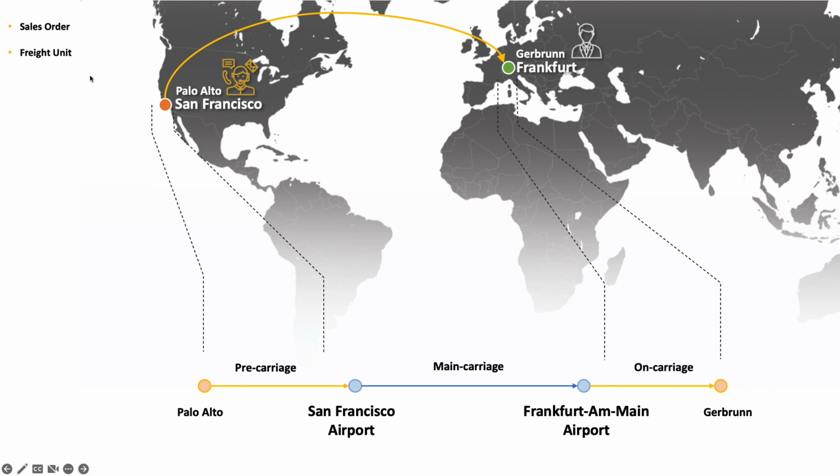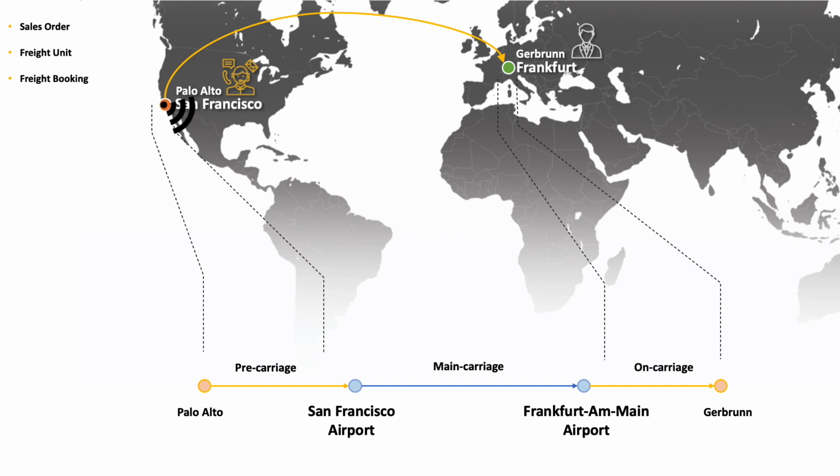As a first step, the freight unit is going to be planned onto the new object, which is the air freight booking, which is going to serve as a liaison document with the freight forwarder. The freight booking will hold basic information such as the product, the weight, the dimensions pertaining to the cargo that we're asking to have transported, as well as the source and destination locations and some dates that we will be sending off to the freight forwarder.